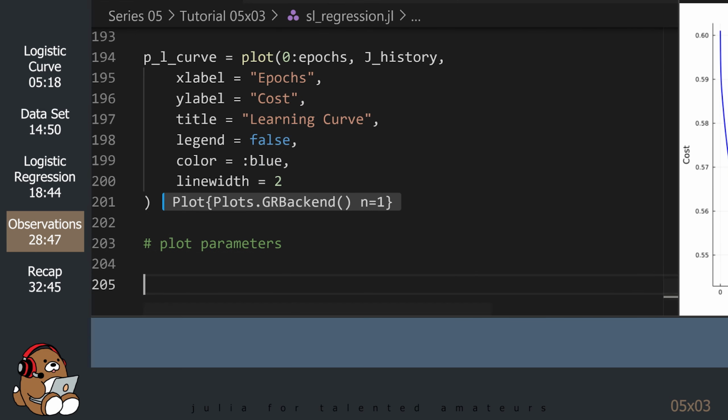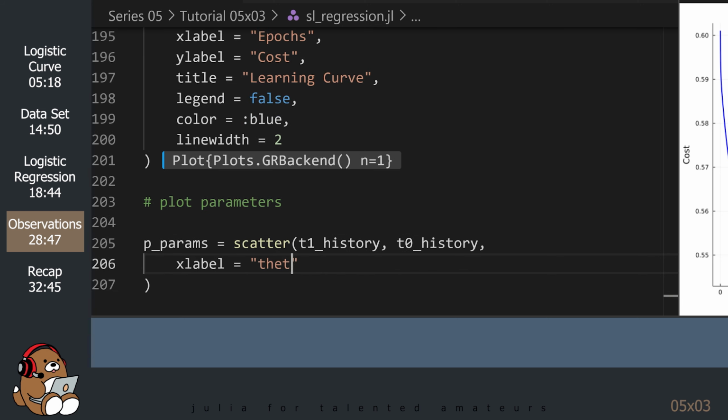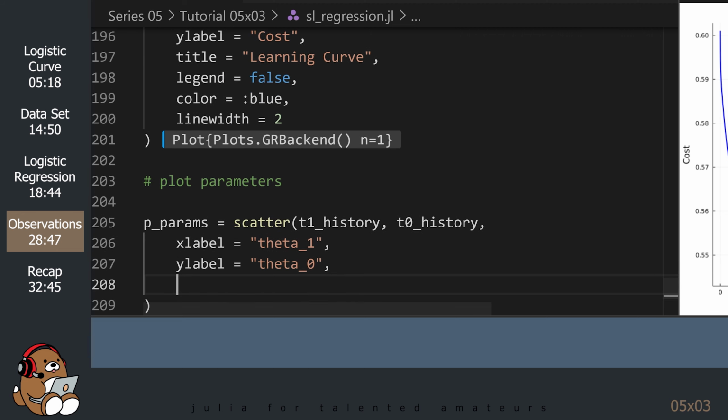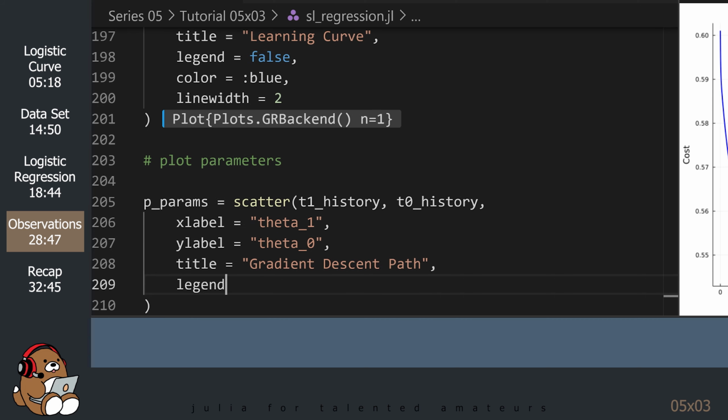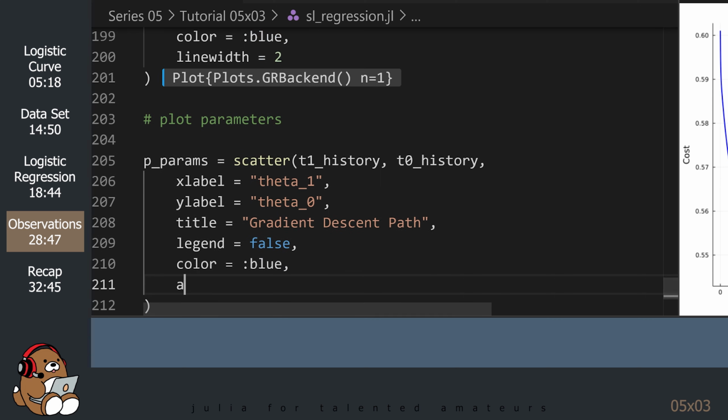Next, let's plot the journey that the parameters went through during this process. This is a new plot. We did not plot this last week. As a reminder, theta 0 is like the y-intercept, and theta 1 is like the slope.